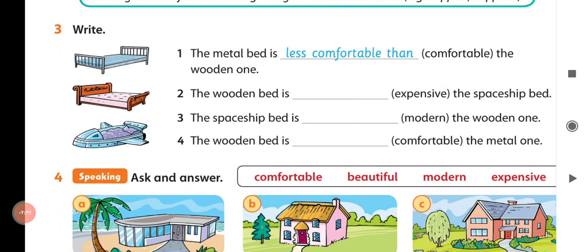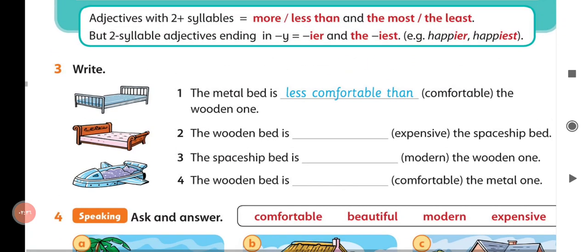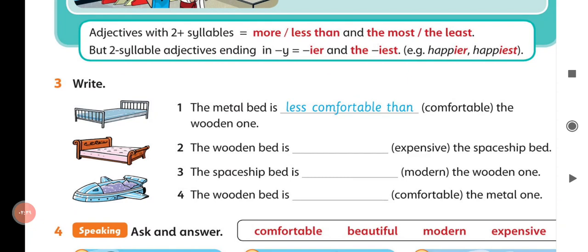Right, number 1. The metal bed is less comfortable than the wooden one. 2. The wooden bed is expensive, the spaceship bed. So, the wooden bed is more or less, yes, the wooden bed is less expensive than the spaceship bed.